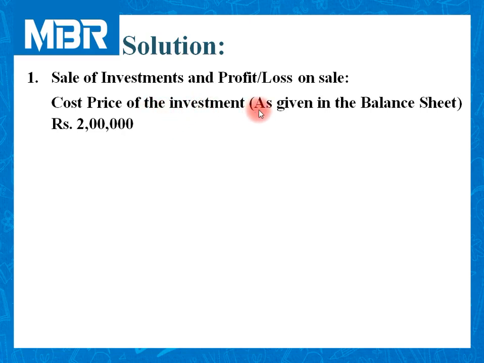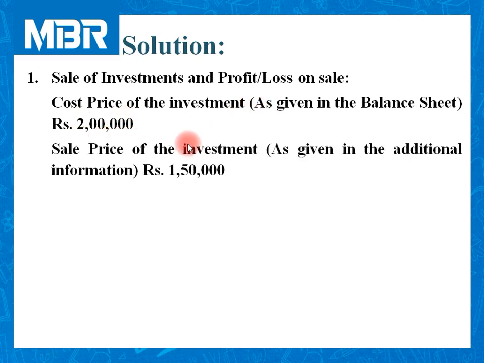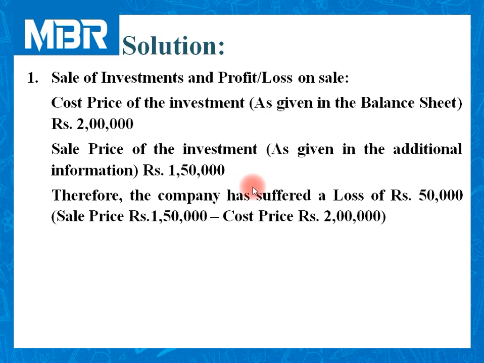You can check asset side of the balance sheet. You will find the figure of rupees 2 lakhs. Sale price of the investment. It is given in the additional information, rupees 1,50,000. Now cost price is 2 lakhs and sale price is 1,50,000. It means the company has suffered a loss of rupees 50,000.